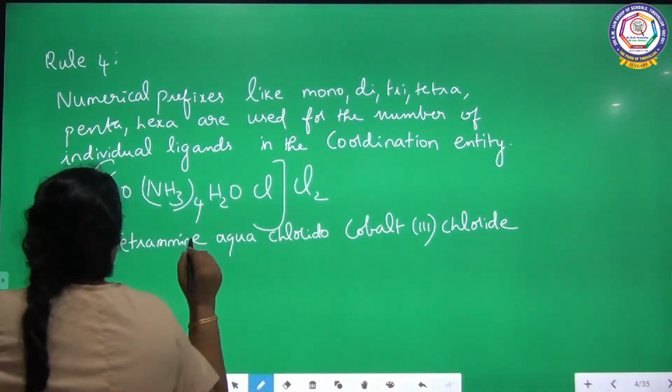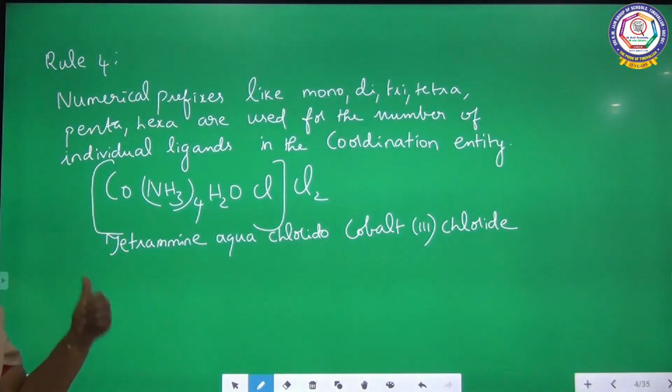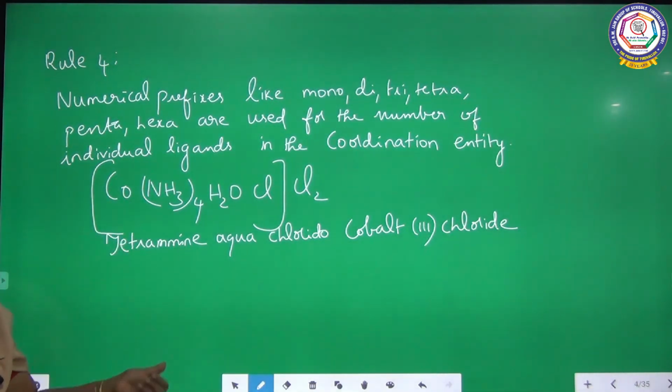So if more than one individual ligand is present in the coordination entity, we have to use the numerical prefixes like mono, di, tri, tetra, penta, etc. in order to indicate the number of individual ligands. For that I have given one example.